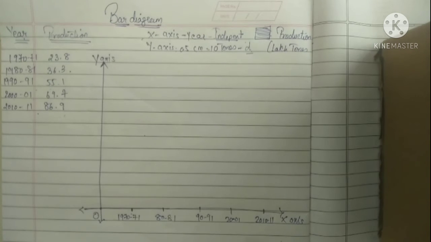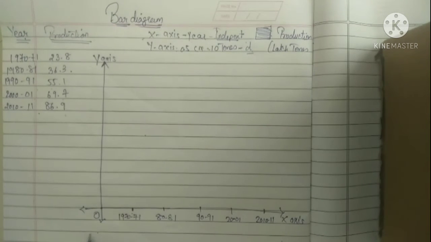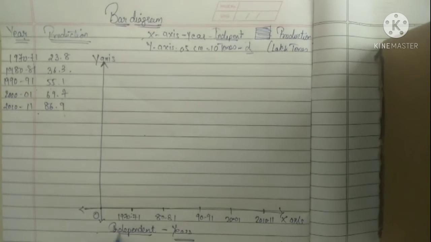Okay, so in this manner I have given the portion of the years here. So here the years will come. Why? Because this is independent, and the independent variable must be shown on the x-axis. Even we can say that this is the cause.